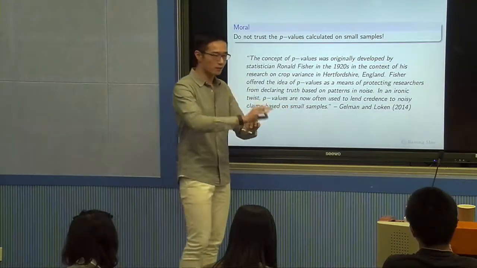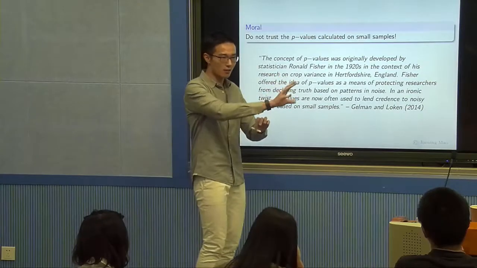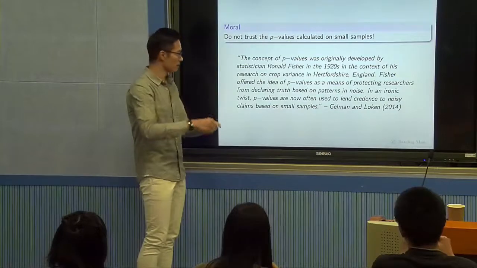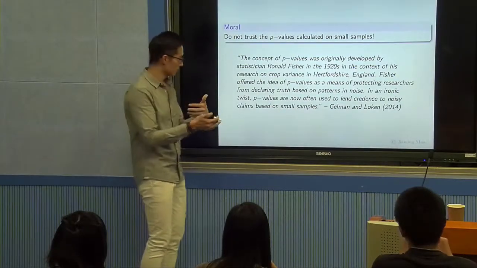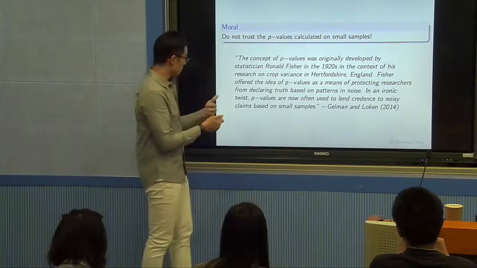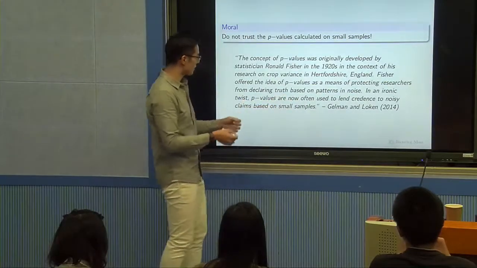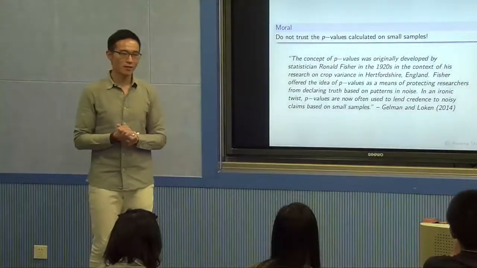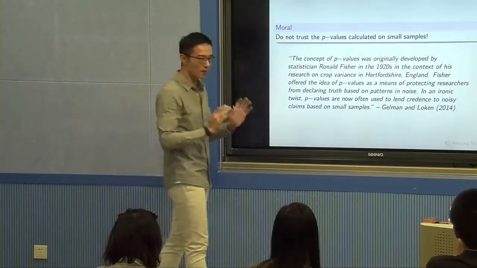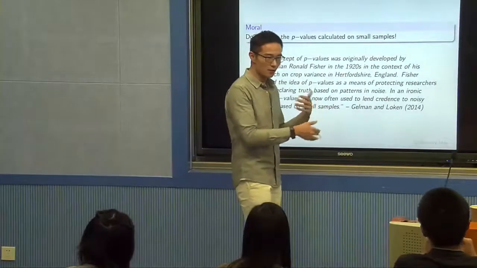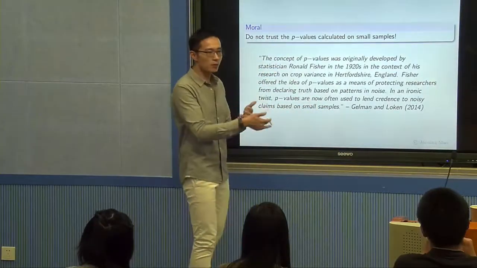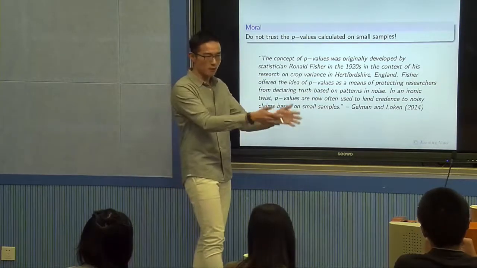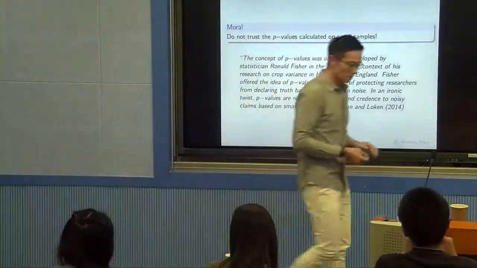We should only declare that something is not equal to 0, has a significant effect, if we're really confident, below 5%. That's the original idea of the p-value. In an ironic twist, p-values are now often used to give credence to noisy claims based on small samples. The idea was initially to protect researchers from making mistakes. But nowadays, when it's misused, it allows researchers to make incredible claims because they happen to get a p-value below 5%.